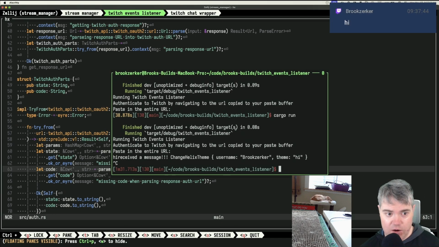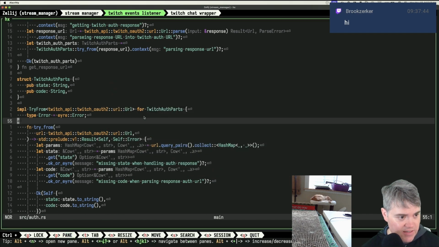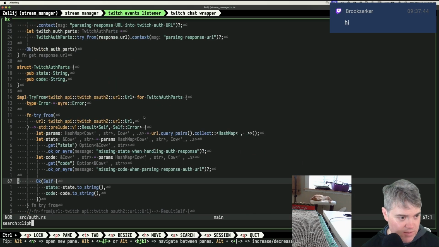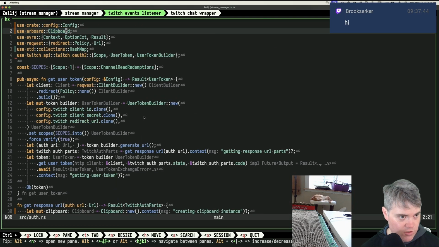Excellent. Good. Now, I did get some secret stuff with a token in it. And so what I'm thinking that I want to do is go to where we have the clipboard, not that. I want to go to view.